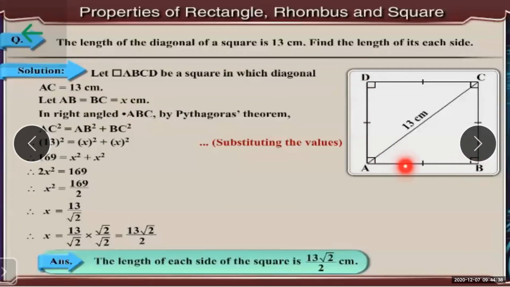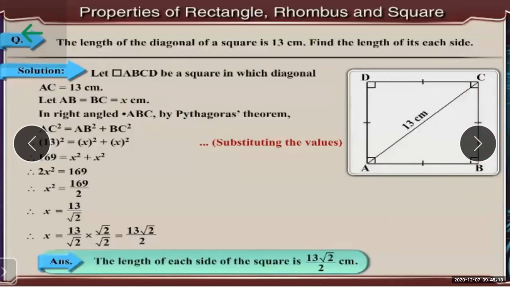For applying the Pythagoras theorem, we have the length of the hypotenuse, and the remaining two sides we don't know. But since the given parallelogram is a square, we can assume it as x. If it is a rectangle, we cannot take x because in a rectangle opposite sides are congruent, not all sides are congruent. But here, since it is a square, we can take this AB as x and this is also x.